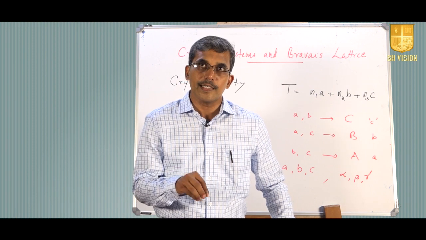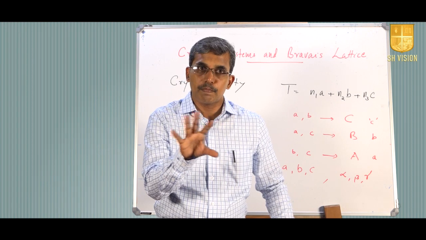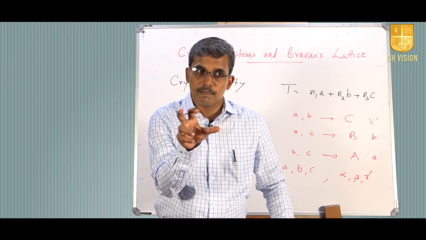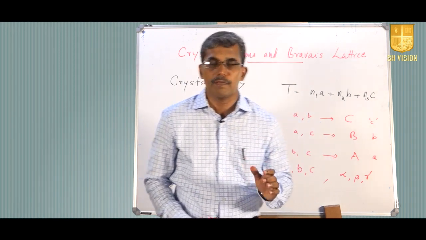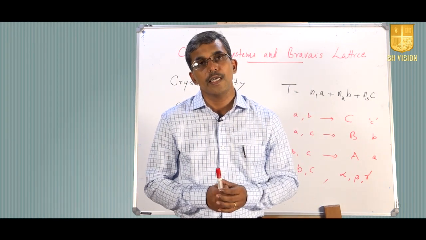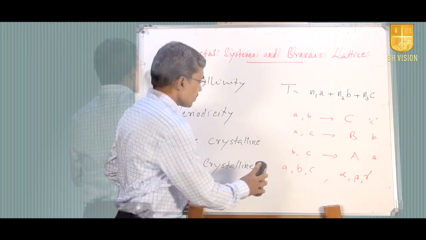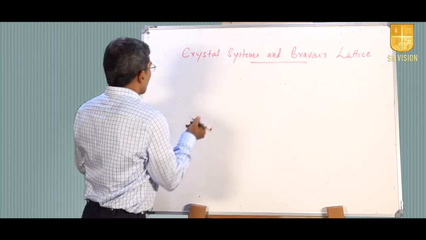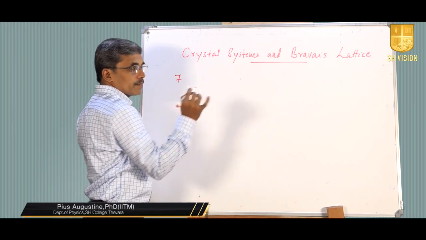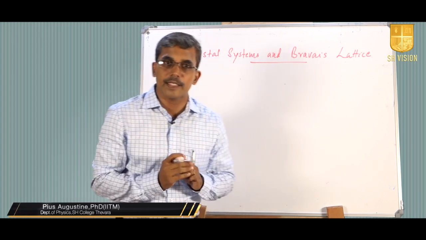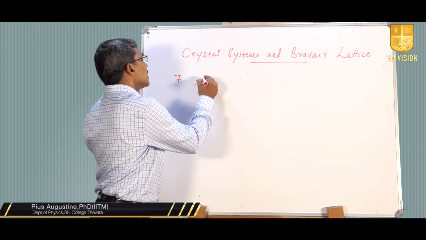So, when we analyze the unit cell shape, we are interested in the interrelation between alpha, beta, gamma and A, B, C. When we study all these possible interrelations, we come across 7 different patterns. So, we have 7 different shapes of unit cells that will complete the available space lattice, and they are called the 7 crystal systems.